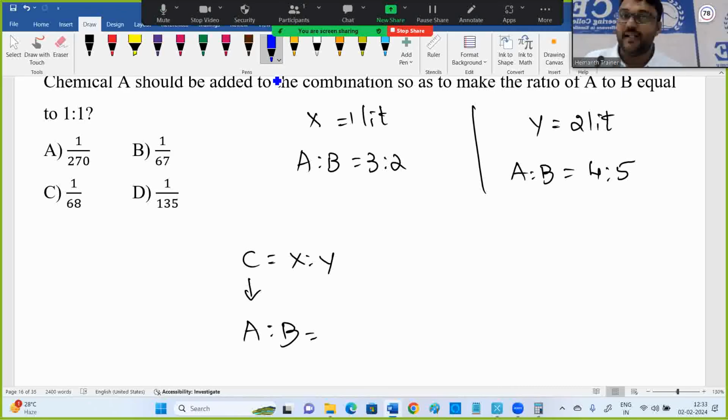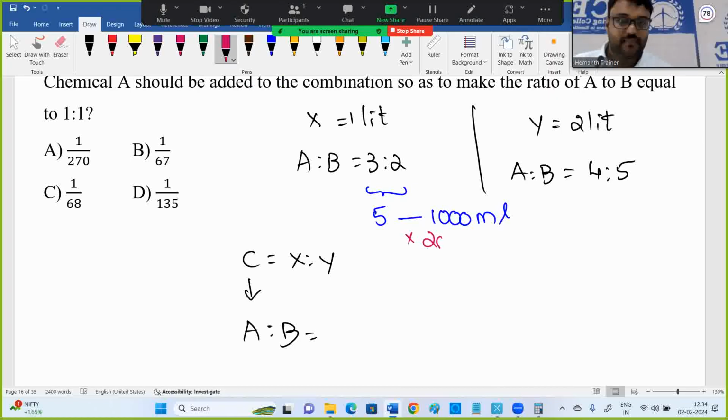Listen, 3:2, right? Total 1 liter. 3 plus 2 is how much? 5. Instead of 1 liter, I can write 1000 ml. Nothing wrong, right? 1000 ml is equal to 1 liter. This adds up to 5, I want 1000, which means I should multiply with 200. 3 into 200 is 600.